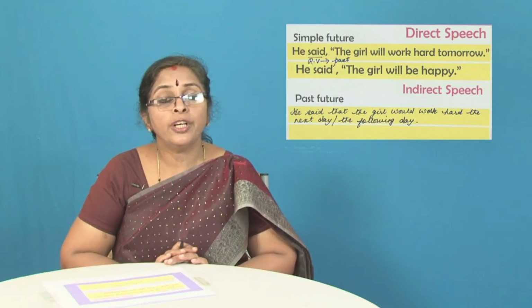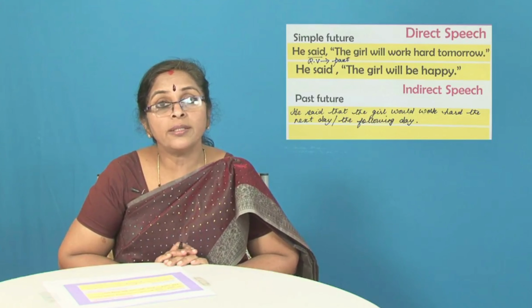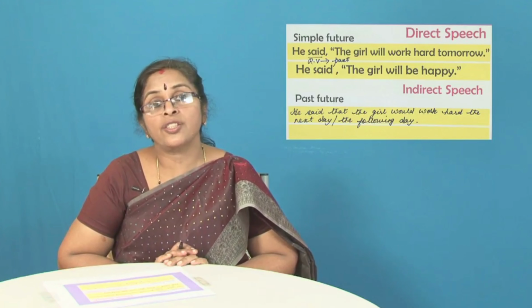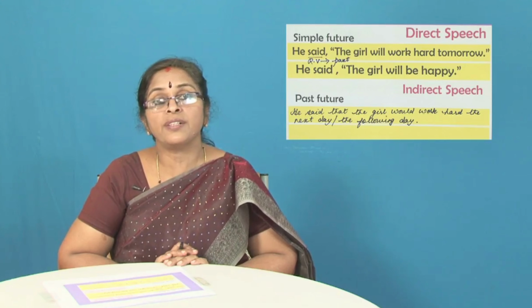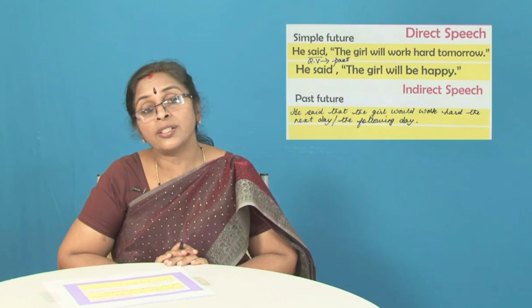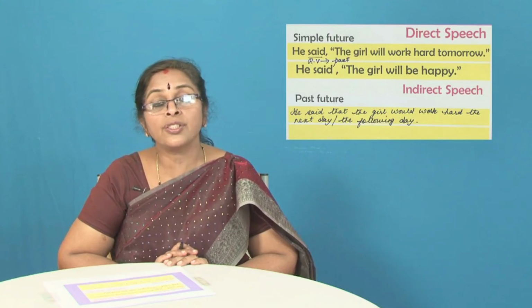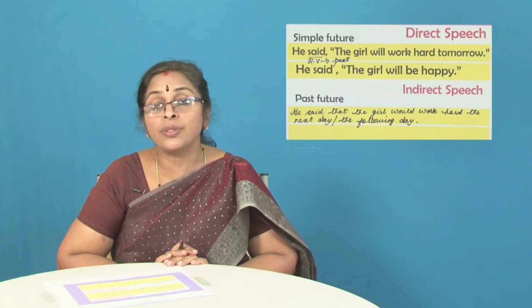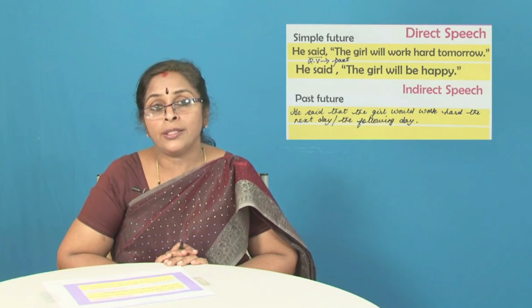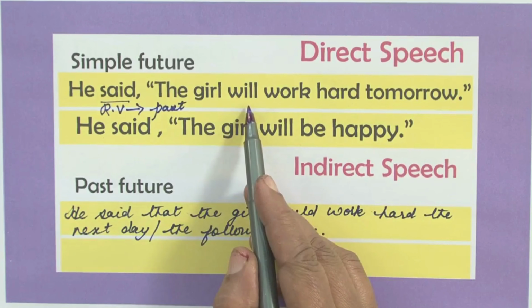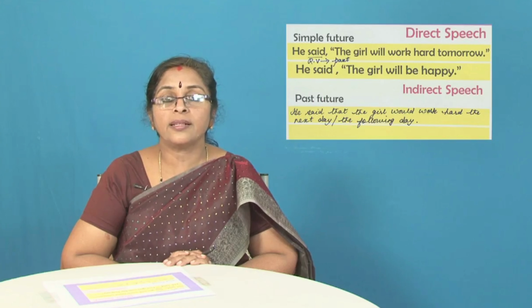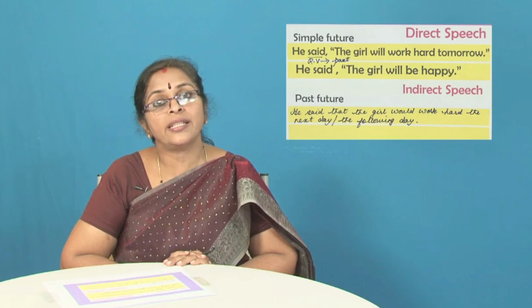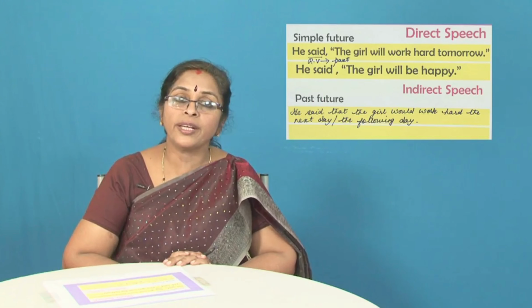Under rule number 2, you have listed out so many words which undergo change. Here changes to there, this changes to that, these changes to those, yesterday changes to the previous day, today or this day changes to that day, tomorrow changes to the next day. Haven't you listed all of them under rule number 2? So, will change to would and tomorrow would change to the next day. So, he said that the girl would work hard the next day or the following day.